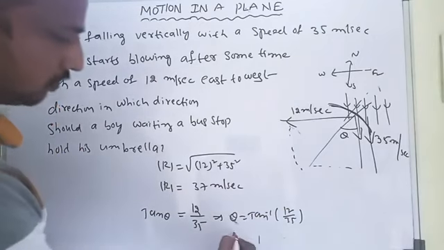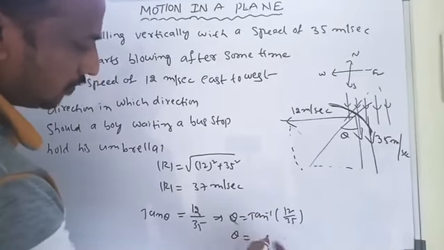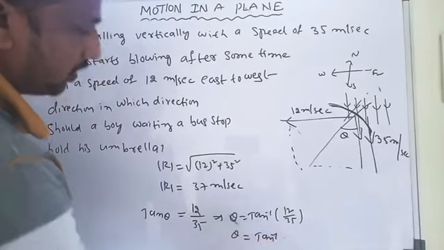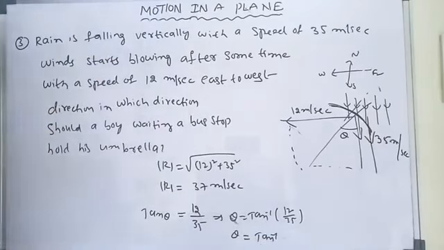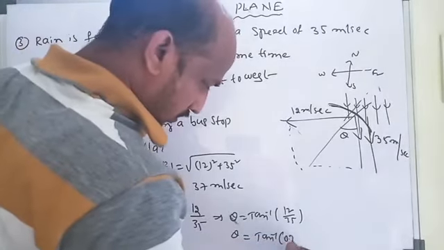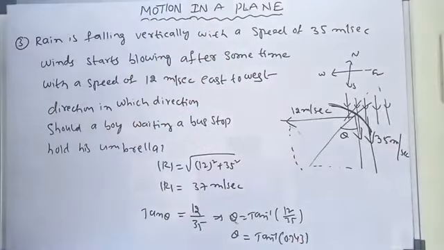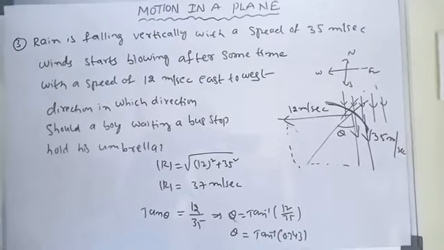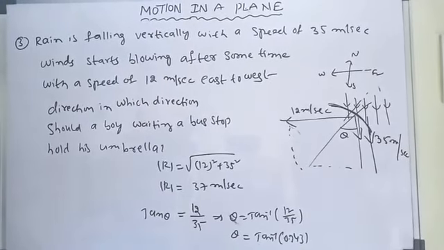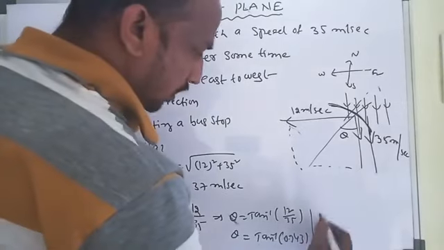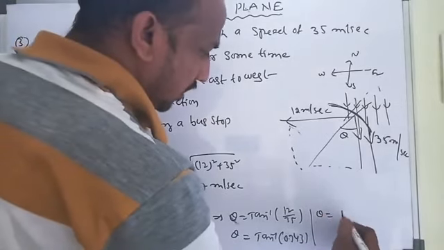So that value of theta is nearly 19 degrees.